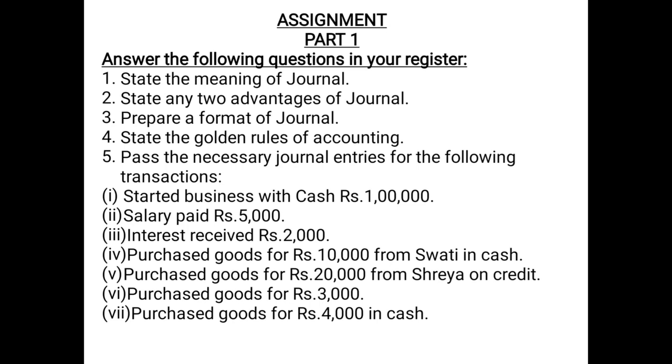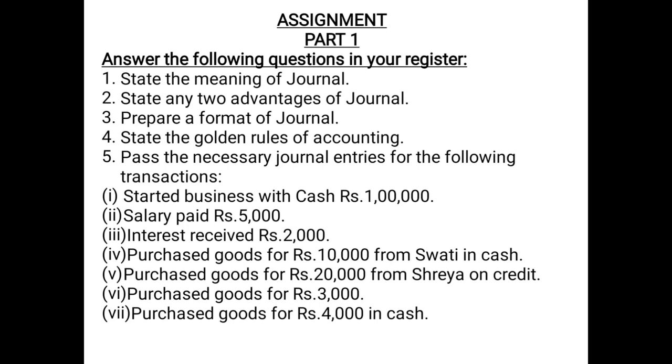Next transaction, purchase goods for rupees 20,000 from Shreya on credit. Now again, since we are purchasing the goods, we will debit purchase account. So purchase account debited 20,000 in the debit column to Shreya 20,000 in the credit column, because here we are purchasing the goods on credit and Shreya has become our creditor. Since Shreya is a creditor and creditor is a liability, we have already discussed that liability carries a credit balance. And for narration we can write for goods purchased from Shreya on credit.